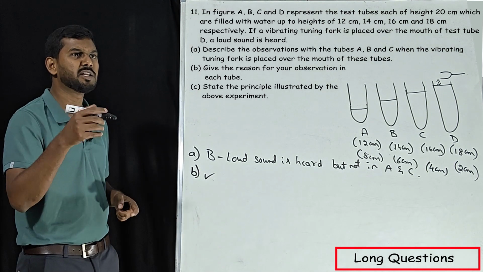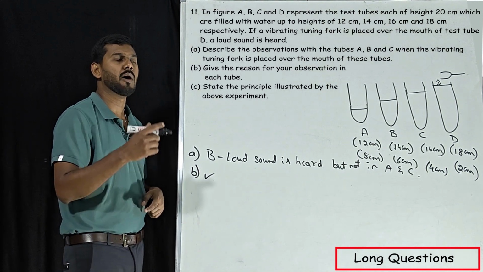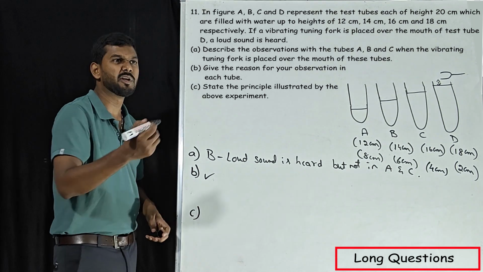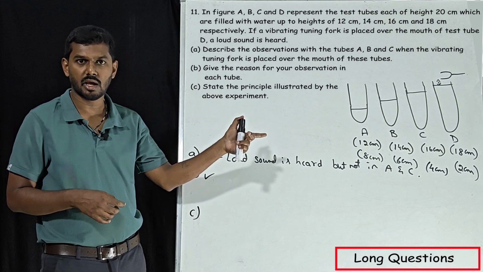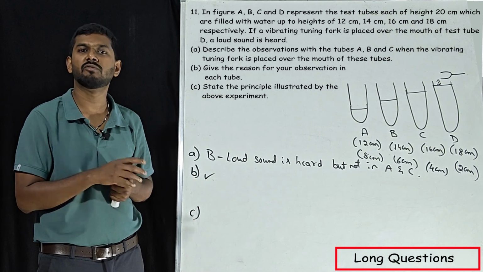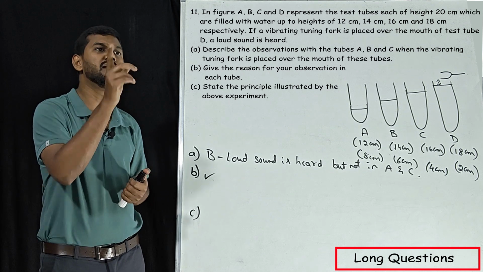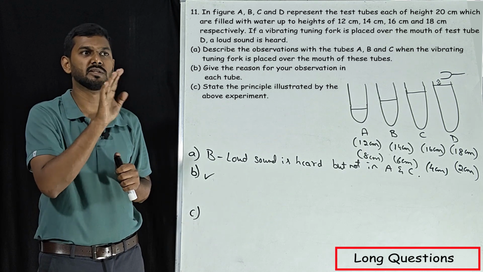Now the last question: state the principle illustrated by the above experiment. The principle is, when the frequency of the air column in a test tube is equal to the natural frequency of a vibrating body, then resonance will occur. This is the principle.